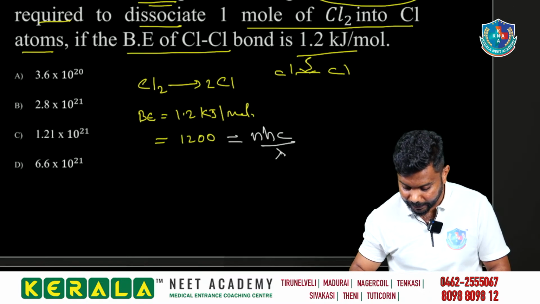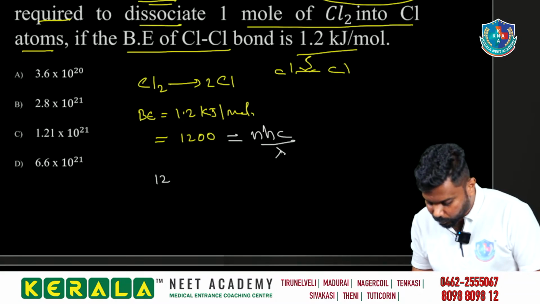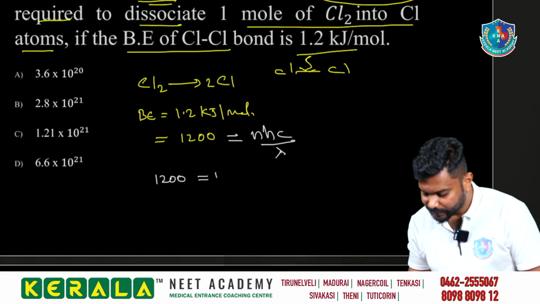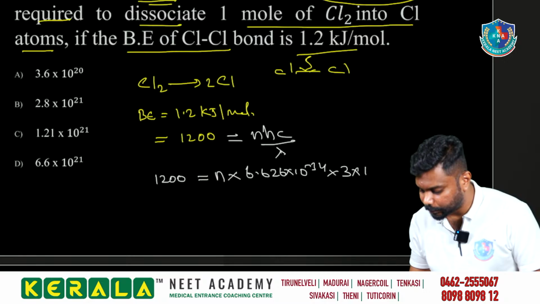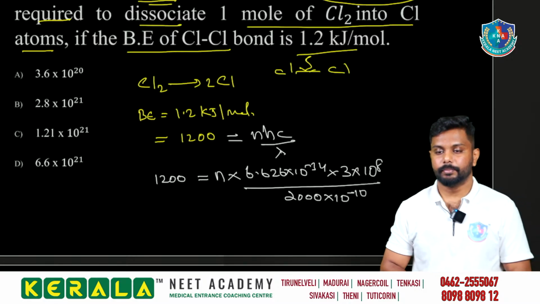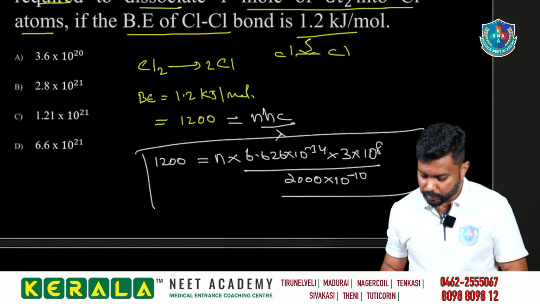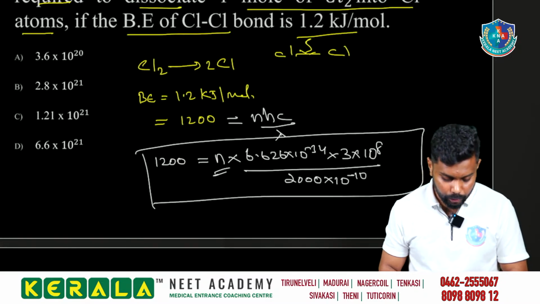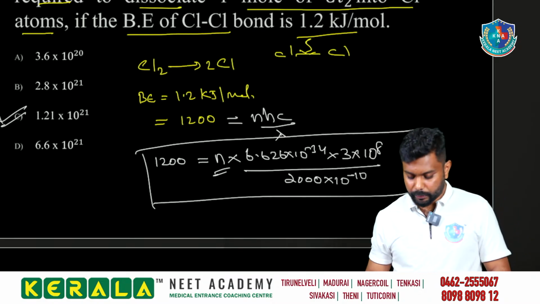What we have to find is n. So 1200 is equal to n times h, which is 6.626 into 10 to the power minus 34, into c, which is 3 into 10 to the power 8, divided by lambda, which is 2000 into 10 to the power minus 10 meter. If you calculate and find n, you will get approximately 1.21 into 10 to the power 21 as your answer.